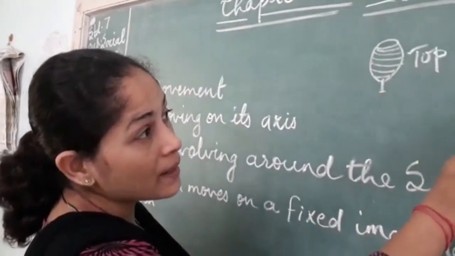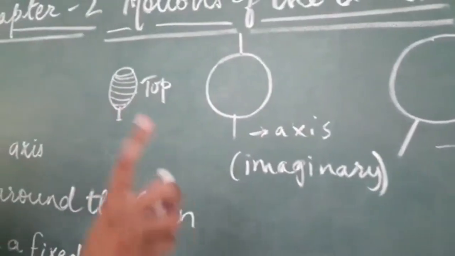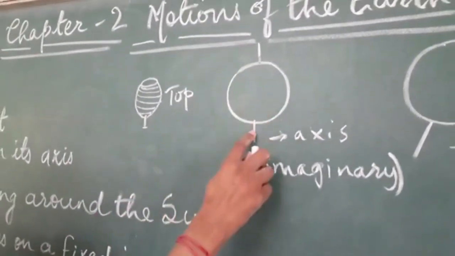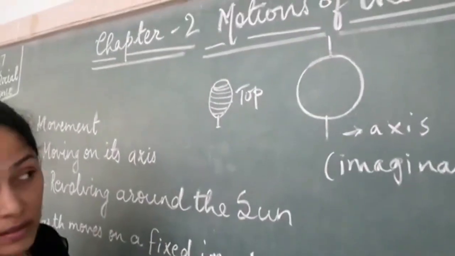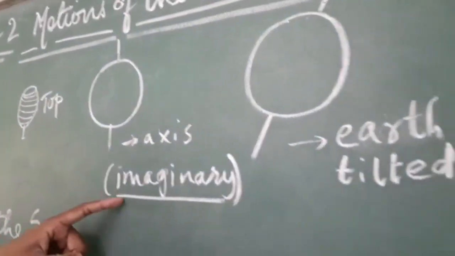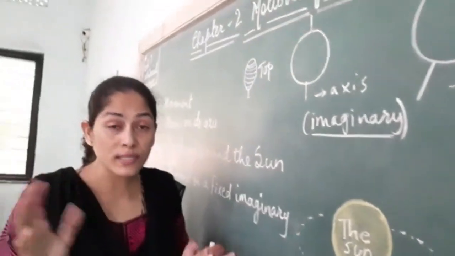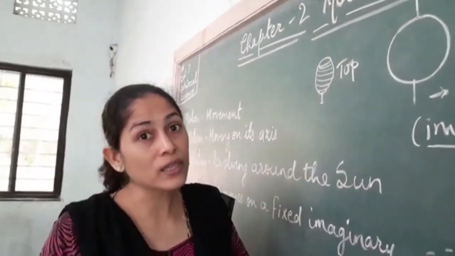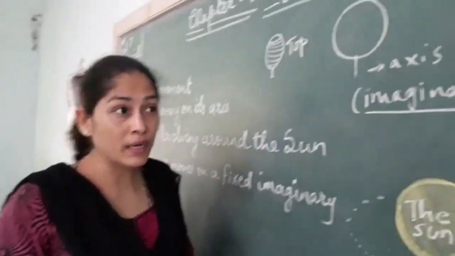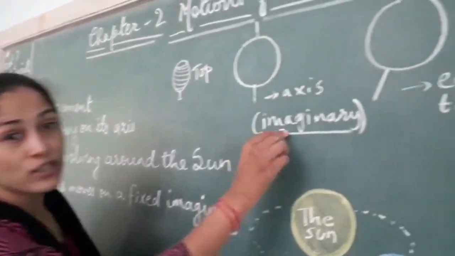Let us take an example for earth. Earth also moves on the same place, with the support of axis. But it is very important to learn that the axis is imaginary. Imaginary means which you cannot see. सिर्फ आप मान लेते हो कि वहां पर एक एक्सिस है, but actually you will not be able to see the axis, so that is imaginary.